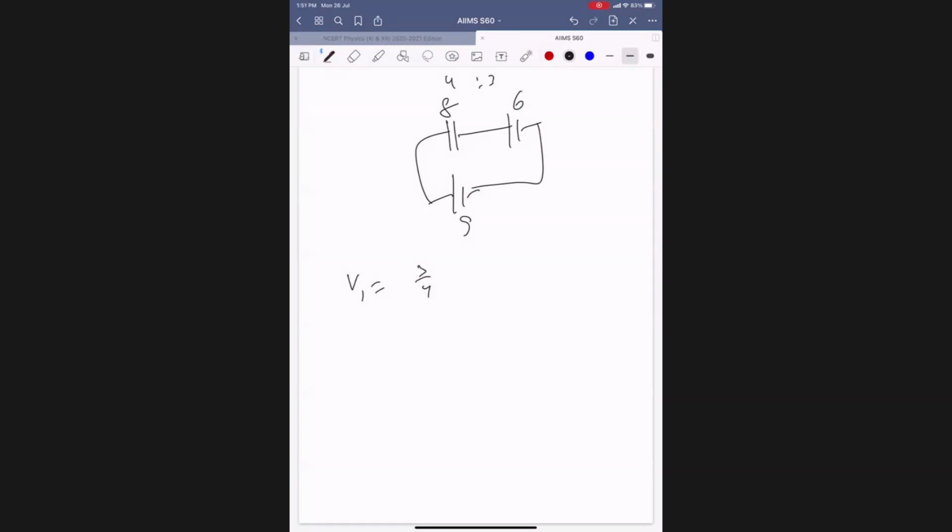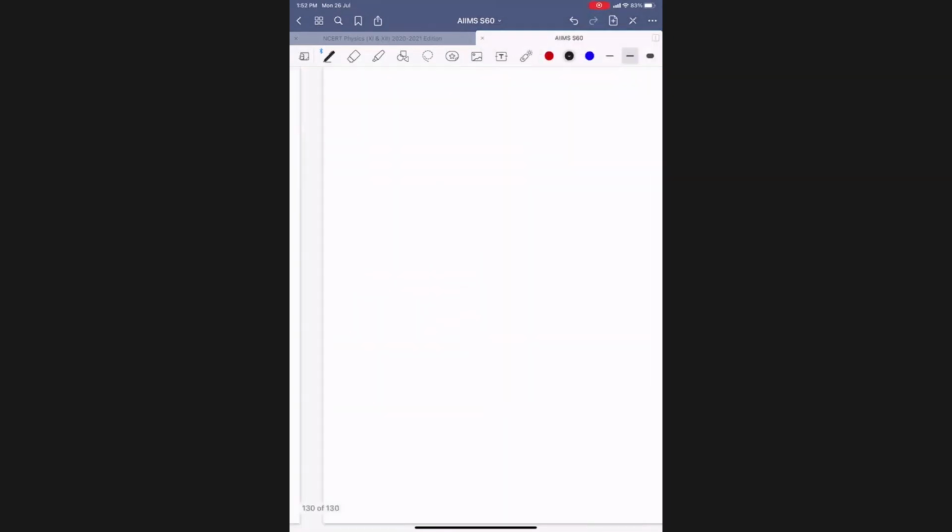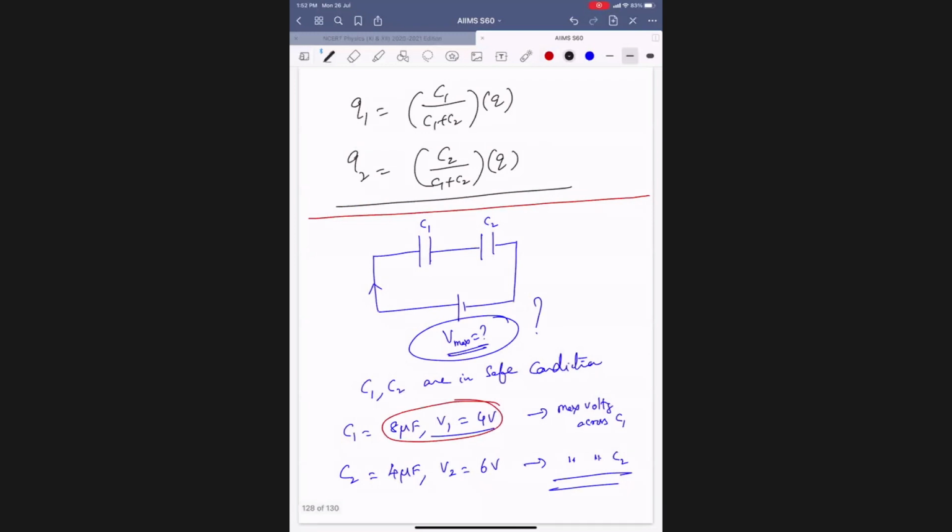Then 3 by 7 of 9 is 27 by 7, which is less than 4 only. V2 will be 9 minus that, more than 5 and less than 6. I can have up to 4 volts on this one, I should not cross 4, and here I should not cross 6.